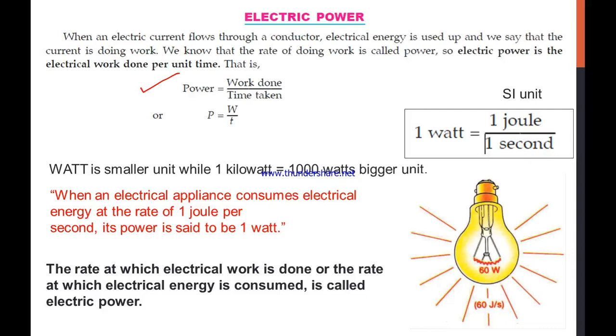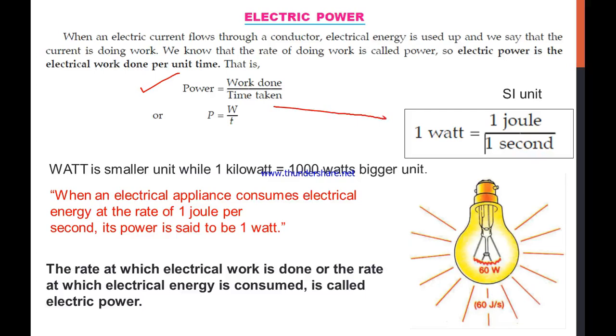So what is the work done here? The work done here is on the charges to let them flow, that is in the form of current and potential. That combination is known as the work done. We have already seen what is work in electricity, and the time taken is something we already know.